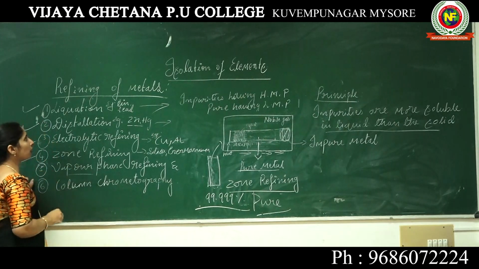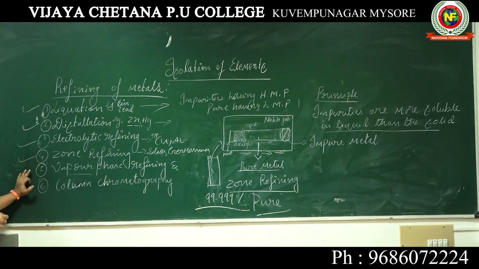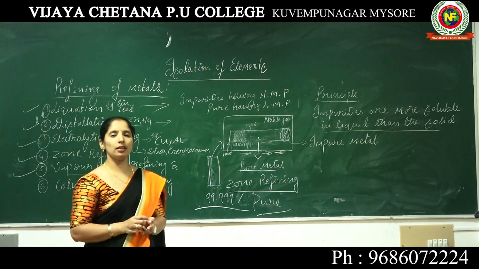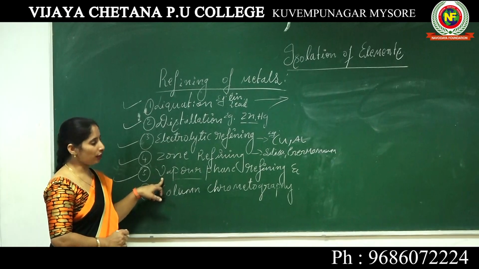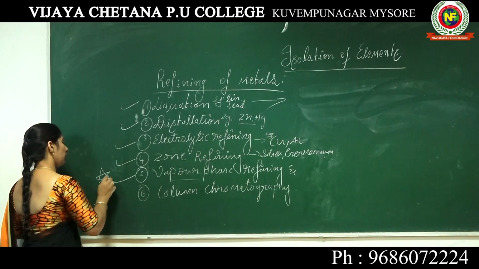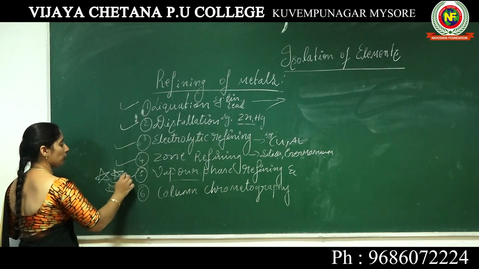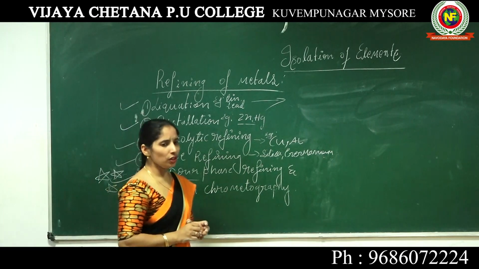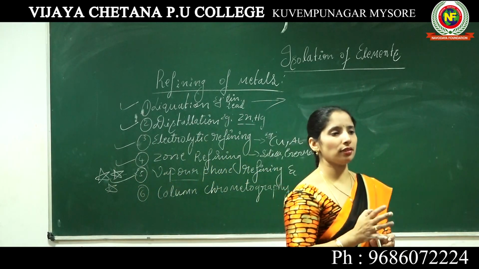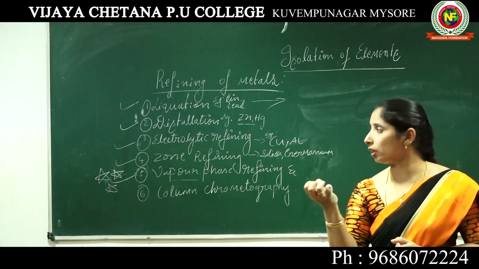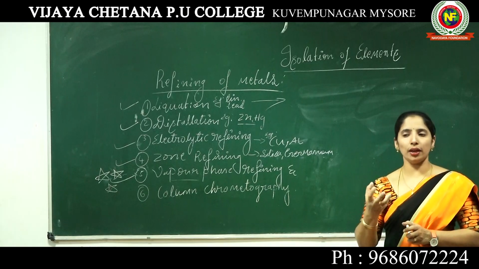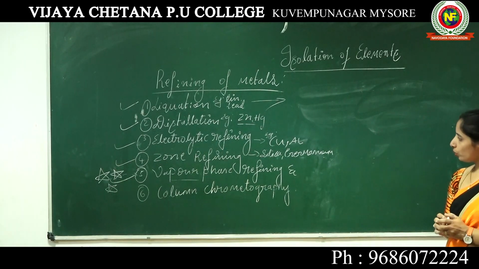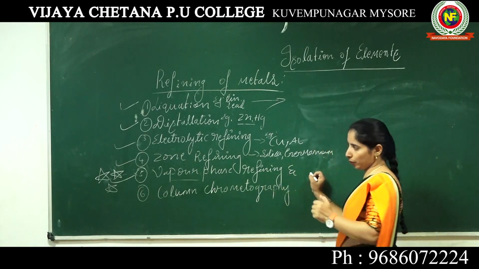Next, coming to the next method under the refining of metals, that is vapor phase refining. This is very, very important. In this vapor phase refining, the impure metals are refined to get pure metals. So through vapor phase refining, we get pure metals.